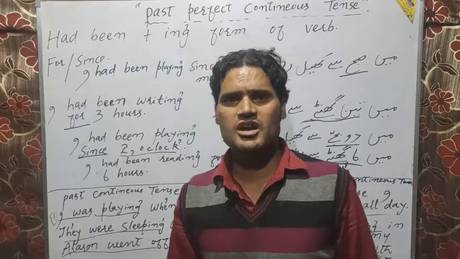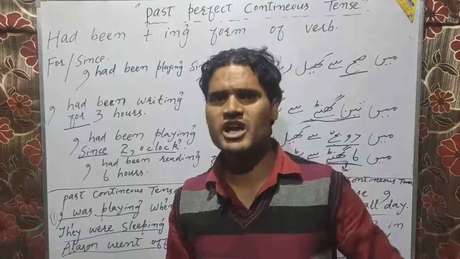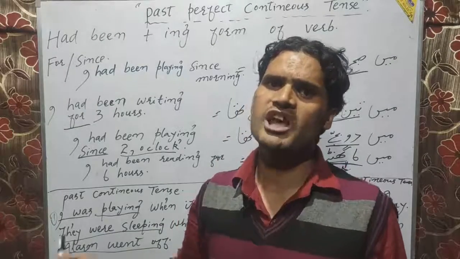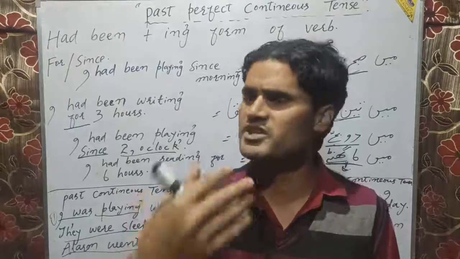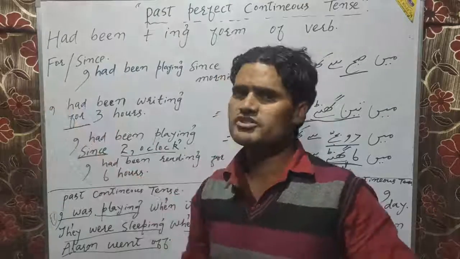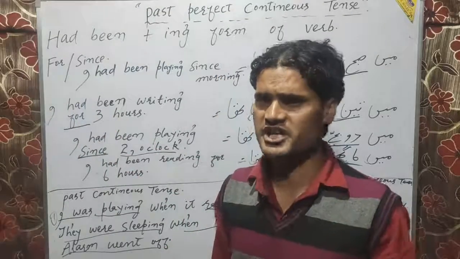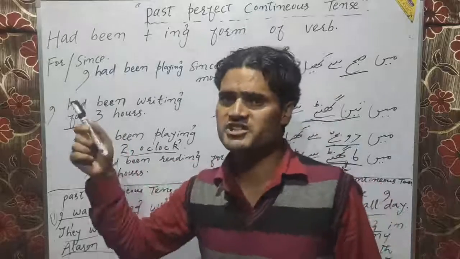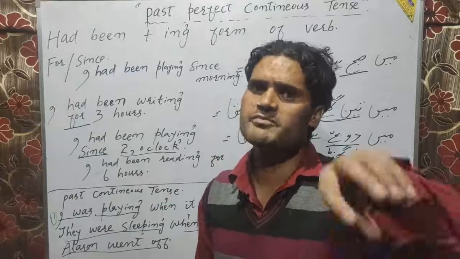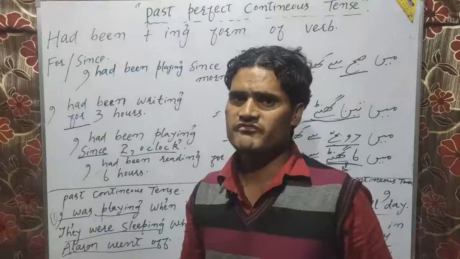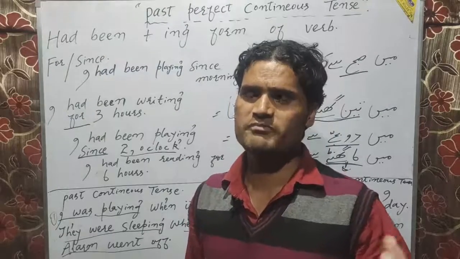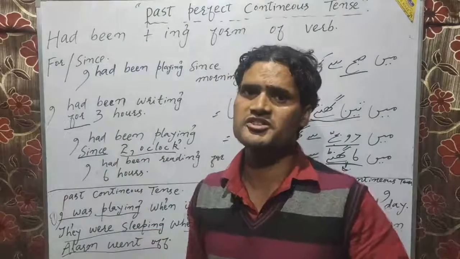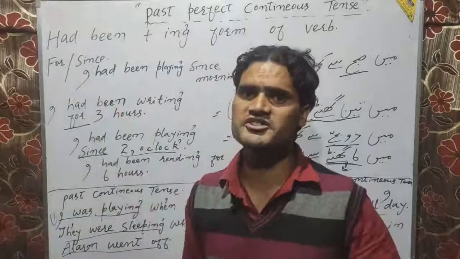How long have you been working? How long have you worked? How long will you have been working? For denotes the duration of any activity. It denotes the duration of activity. How long had I been working? But since: when did I start playing? When did I start eating? When did I start writing?